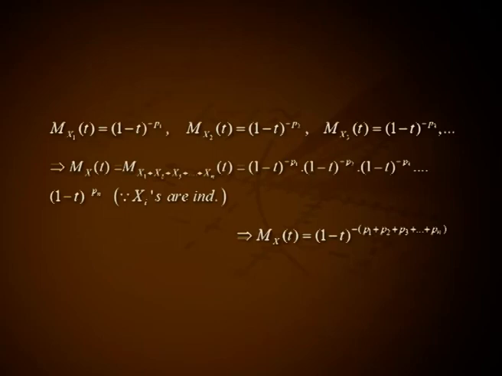This implies M_X(t), that is equal to M_(X1 plus X2, etc., plus Xn)(t), equals (1 minus t) raised to minus p1 into (1 minus t) raised to minus p2 into (1 minus t) raised to minus p3, etc., into (1 minus t) raised to minus pn, because Xi's are independent. This implies M_X(t) equals (1 minus t) raised to minus of (p1 plus p2 plus p3 plus, etc., plus pn), which is the MGF of a gamma random variable with parameter p1 plus p2 plus, etc., plus pn. Hence, it is proved that X1 plus X2, etc., plus Xn follows gamma distribution.